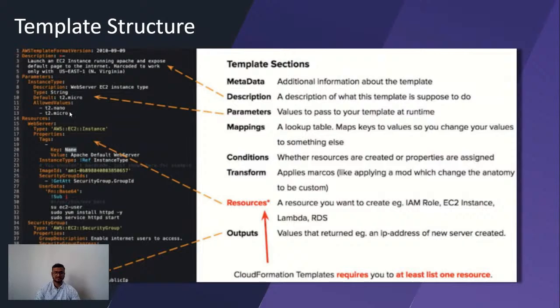So if I don't have to hard code any value, we can simply give it in the parameter part. Out of all the blocks, the major and important block is the resource part. All the others are optional, but this is the compulsory, mandatory field that must be present for our CloudFormation to work.